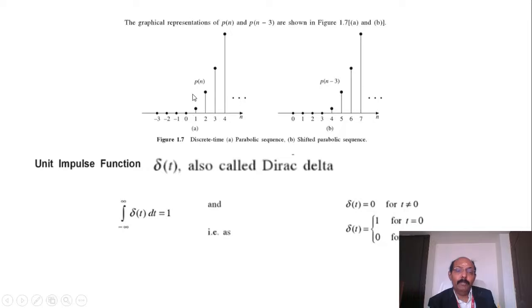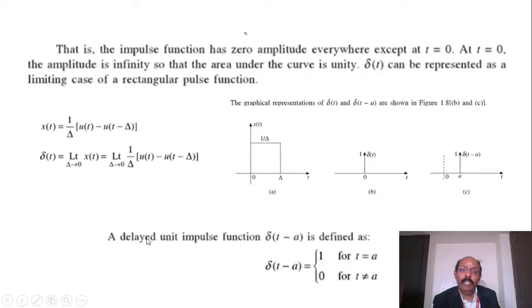Next one is the impulse function. It is the most important function in signal analysis. This is a short duration pulse. We call this the Dirac delta function, which is always denoted by del of t. The integration of del of t dt from minus infinity to plus infinity is equal to 1. Del of t has the value 0 for all t not equal to 0, and it is 1 when t is equal to 0. Just to see, this is a short duration; only for a short duration of time do we get the signal.